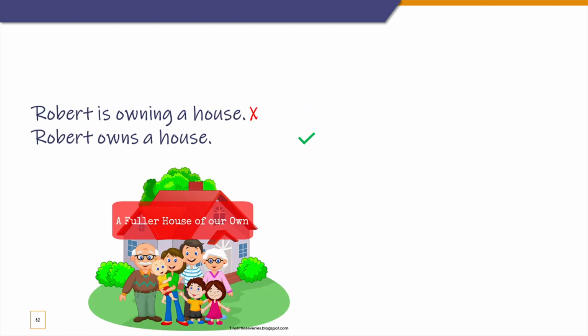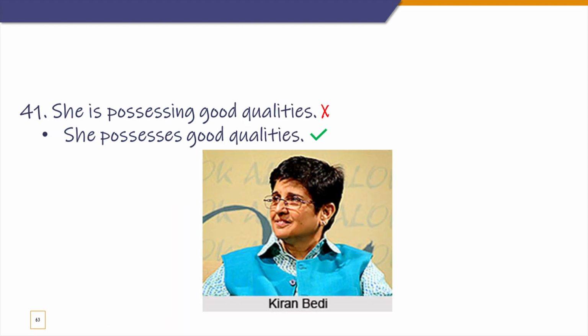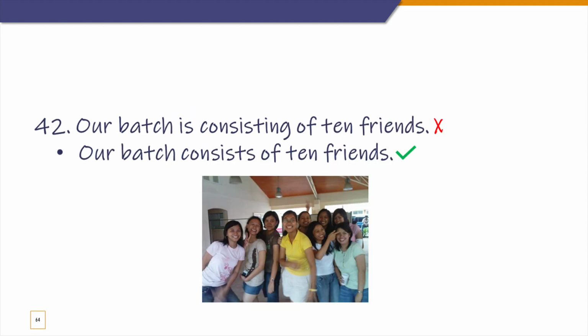Next one is own. When you possess something again. So Robert owns a house. You own or you don't own. But there is no continuous form to this. So "Robert is owning a house" is incorrect. Let's look at possess. When you have something in you. So for example, "she is possessing good qualities." Here we have a picture of the valorous Kiran Bedi. She is known for her courage and kindness. Those are good qualities. So you can say she possesses good qualities.